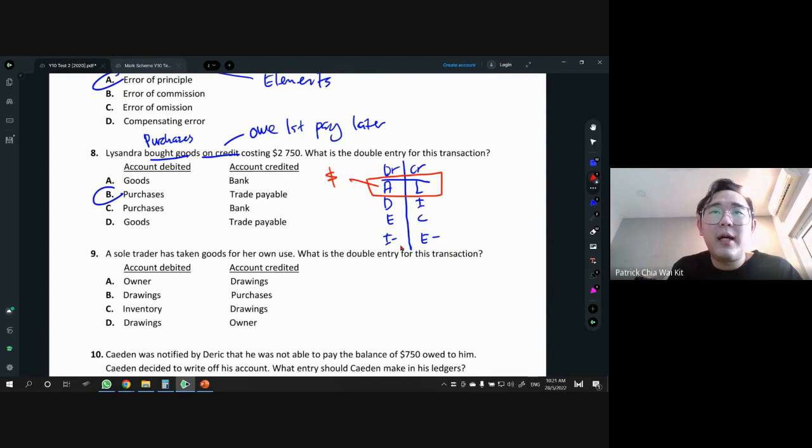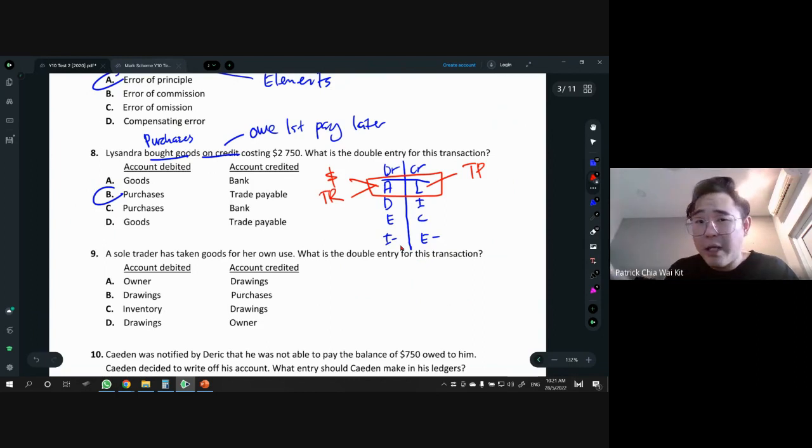And then what else? We also have trade receivable. People who owe us money can owe us more, can owe us less. Because they can go up and down, they can change. That's why if the account is asset, you cannot always DR one. It depends on the situation. It can be DR, can be CR. The same goes for liability. Our main one is our trade payable. We can owe him more, we can owe him less. So then it depends on the other formula, the main one for the double entry, which is the leg.